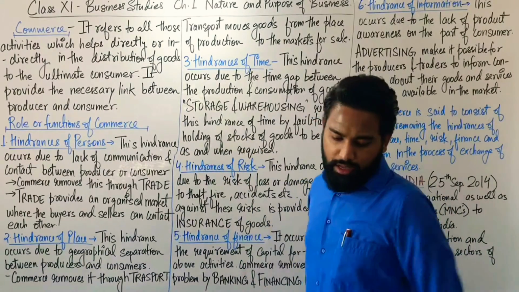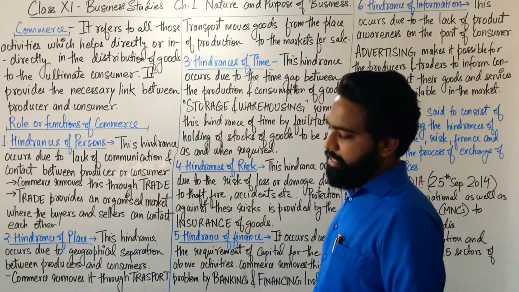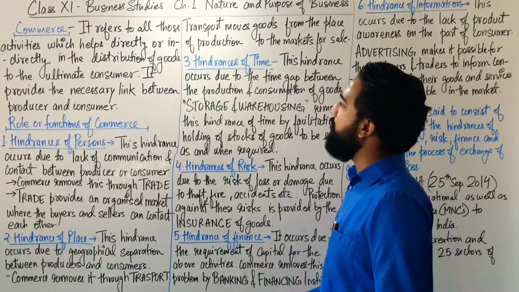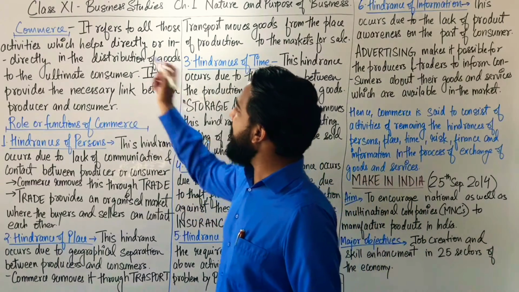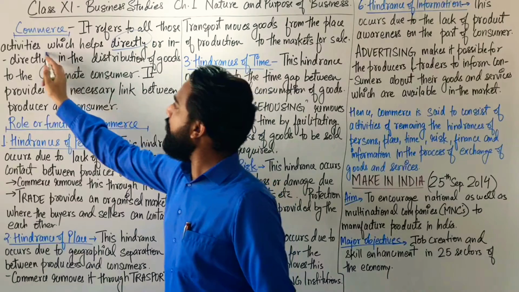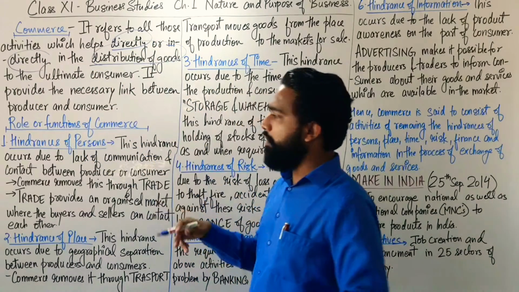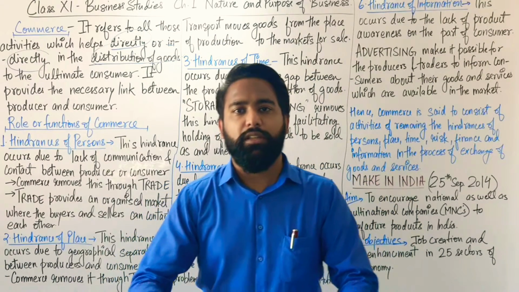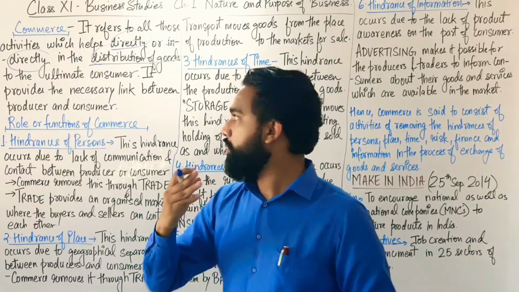So let's start. Commerce refers to those activities which help directly or indirectly in the distribution of goods to the ultimate consumer. You know what is distribution of goods? To provide the consumers the products which have been produced or manufactured by the producers.